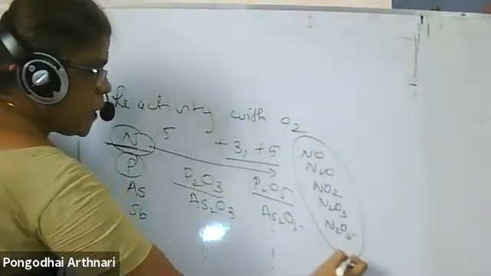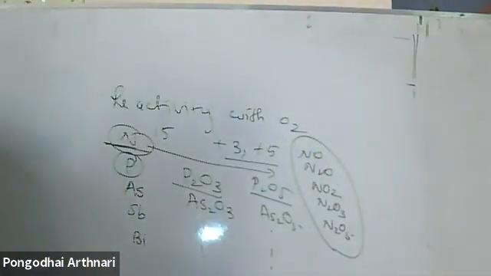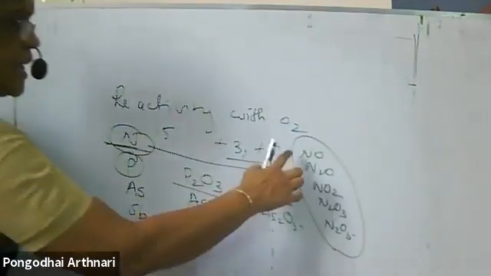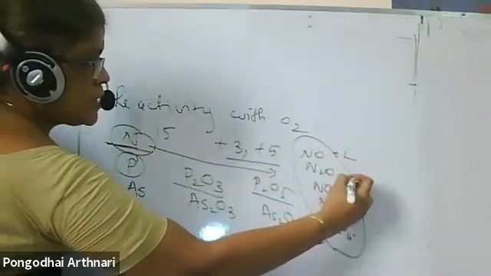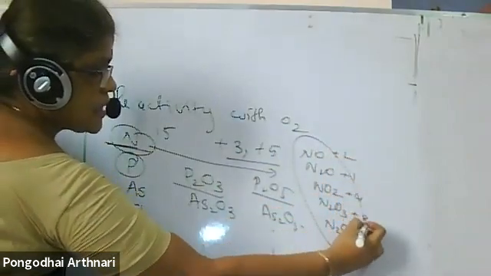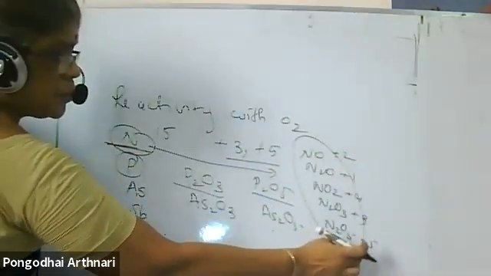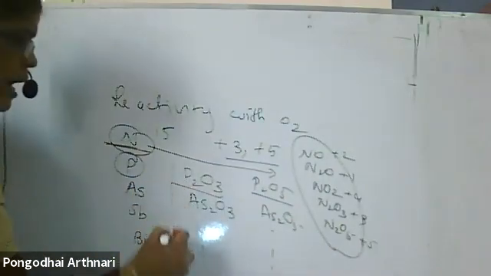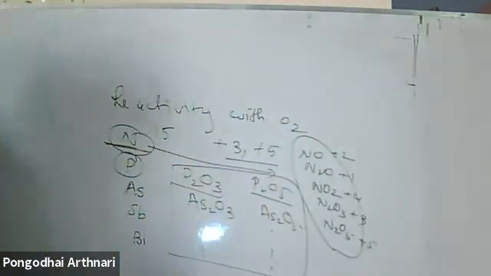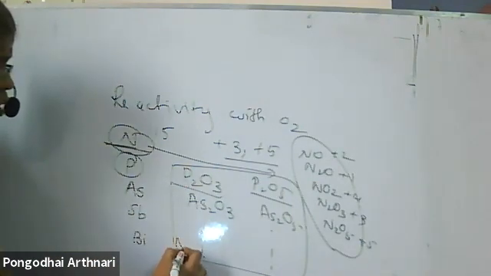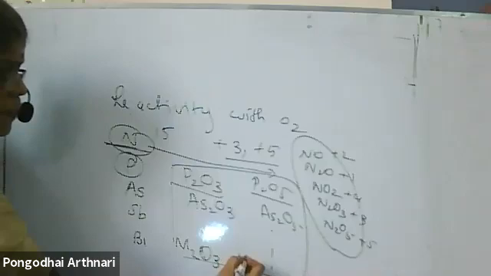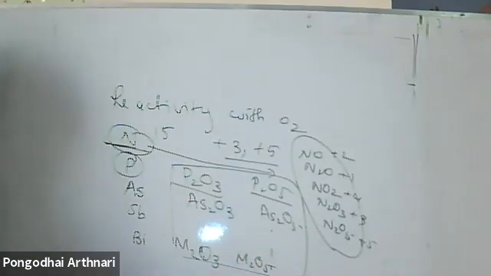These are the variable oxidation states of nitrogen oxides: here +2, here +1, here +4, here +3, here +5. But the other elements show only +3 and +5 oxidation states. In general, they form M2O3 and M2O5. These are the possible oxides of this group.